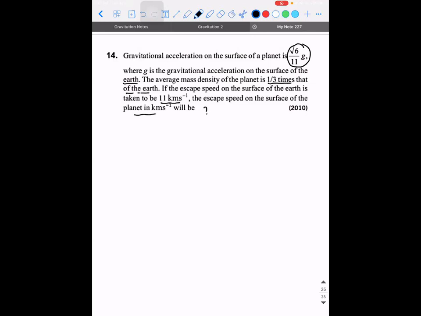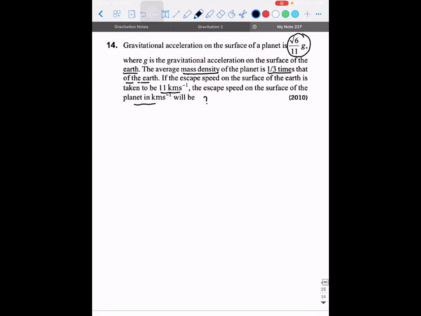Sir, root of 8 pi g rho re square by 3. And the formula you have to put these values, sir. Here we don't need density. Direct root 2 g re. Yes, that's enough. Is the density earlier? One minute, wait. The average mass density. Oh, I didn't see that. The average mass density of the planet is 1 by 3 times that of the Earth. Okay, you can use that formula. That's right. Sir, then how? Maybe they are expecting us to calculate R from that concept only.